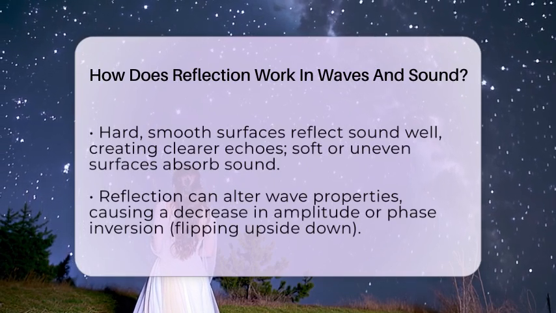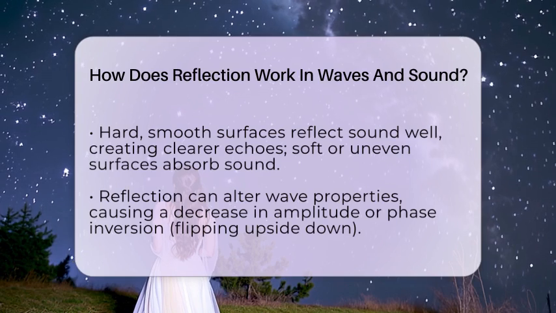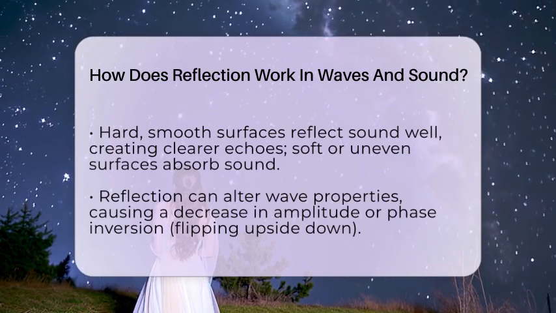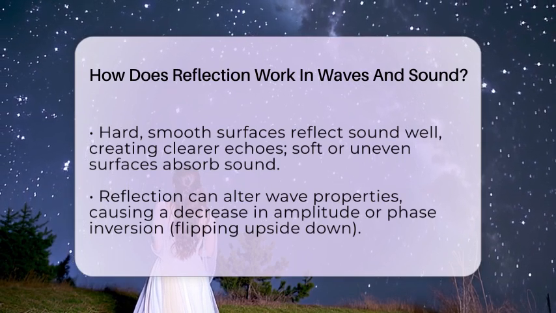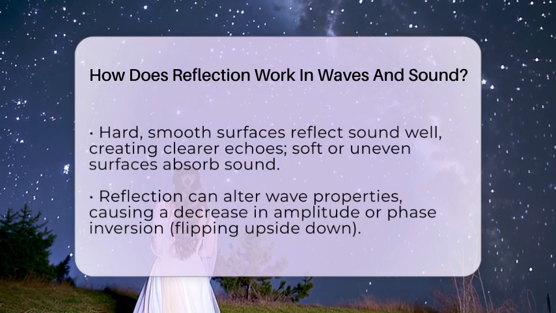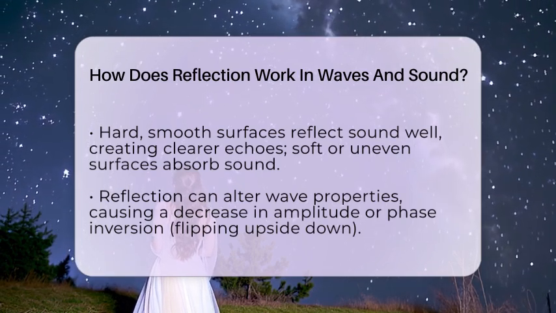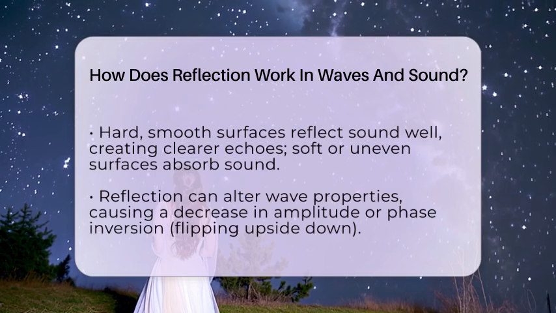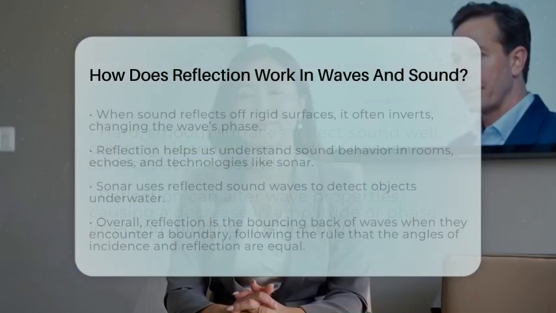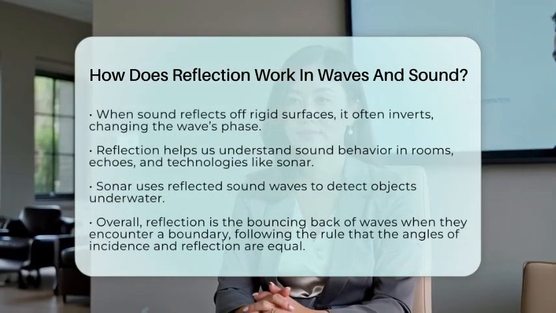Hard, smooth surfaces reflect sound well, making echoes clearer. Soft or uneven surfaces tend to absorb sound, reducing reflection and echo. Reflection can also change the wave's properties. Sometimes the reflected wave becomes quieter, which is called a decrease in amplitude. Other times, the wave can invert or change phase, meaning the wave flips upside down. For example, when sound reflects off a rigid surface, it can invert, which changes the phase of the wave.